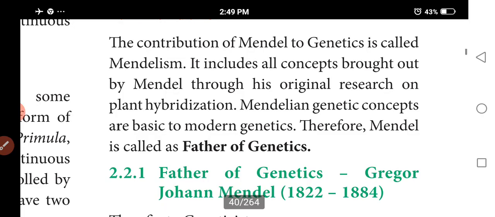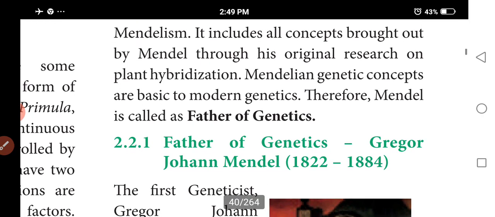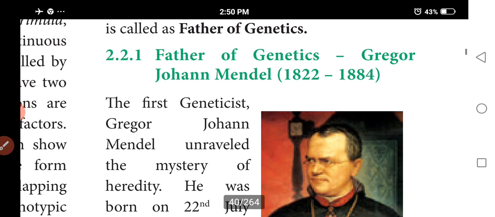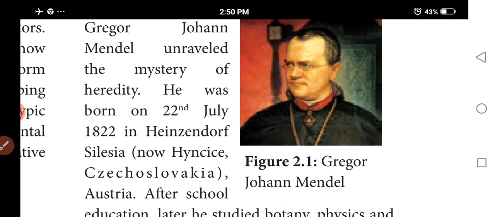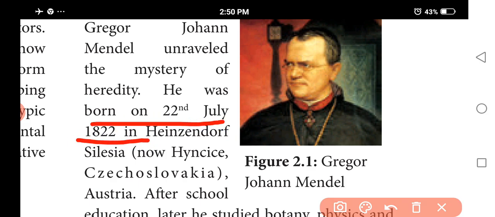The first scientific study which showed that transmission of characters is not always ambiguous but follows predictable patterns of inheritance was carried out by Mendel. He succeeded in working out the laws of heredity. Mendel was born on July 22nd, 1822, in Silesia, Germany.